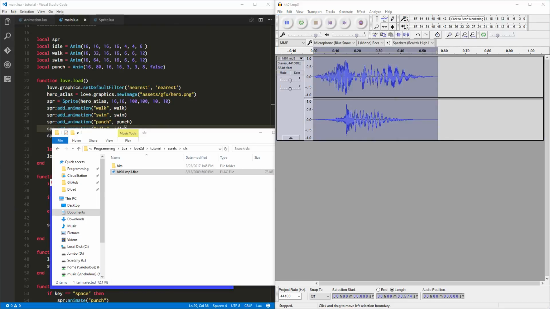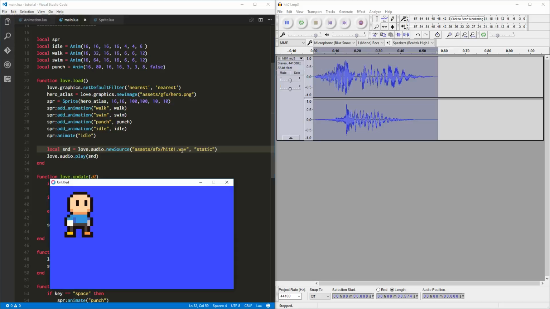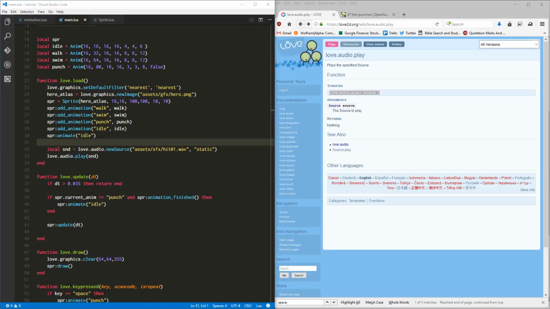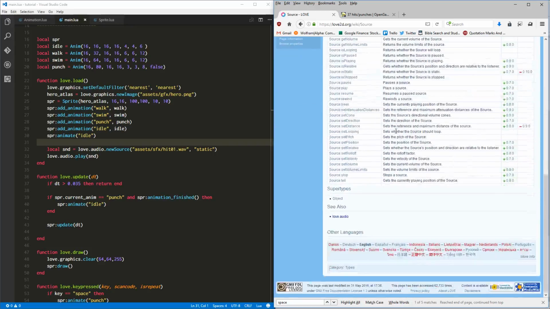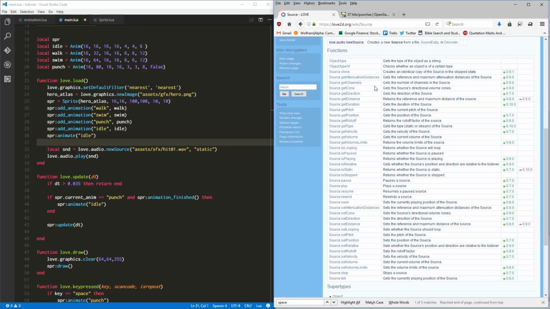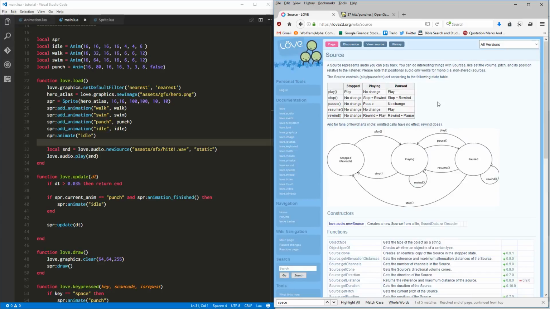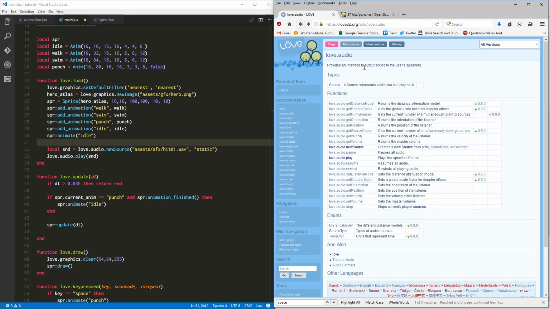And I'll save it here. Let me find where I want to save it. Let's see if it works. Yeah! That's what I'm talking about. That's beautiful. All right. So that's what it was. Love2D doesn't support FLAC, but, you know, that's not surprising. So we converted that to just a plain old WAV file. It probably supports MP3 audio sources. We could probably look and see what types of sources it supports. I'm sure that it says somewhere. But in any case, we're good because we converted it to a .wav file.